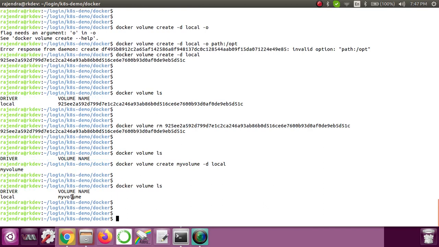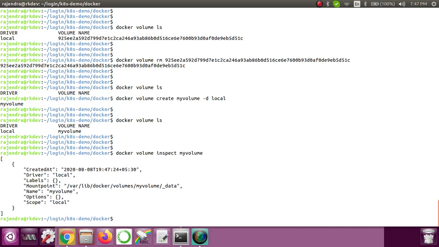But we saw there is one command called docker volume inspect, okay? So what this command is doing, first let's see that. What is the command? Docker volume inspect my volume, okay? Now if I run it, we'll see more information about that volume. It says this volume was created at this particular time. The driver that we are using is local, because we are creating this volume from the local machine, or the host machine.